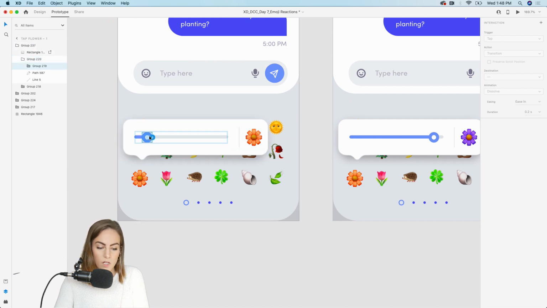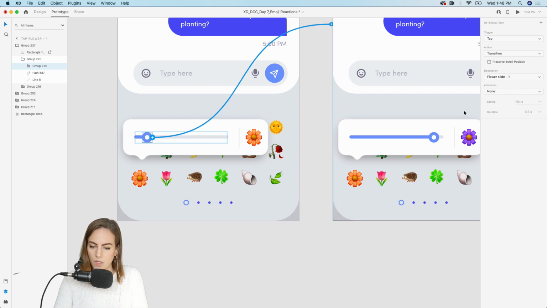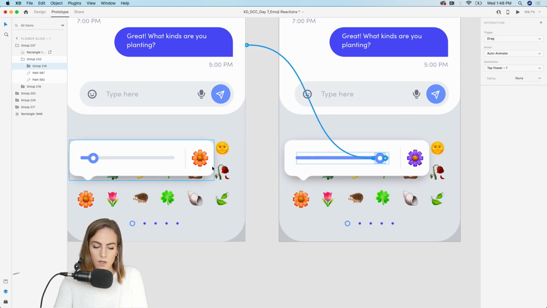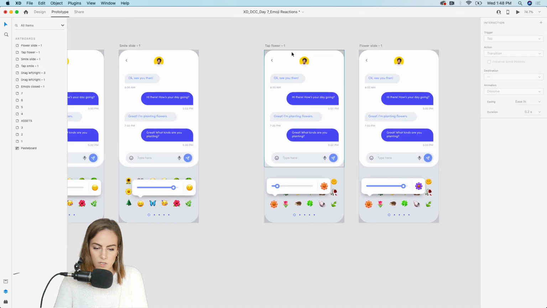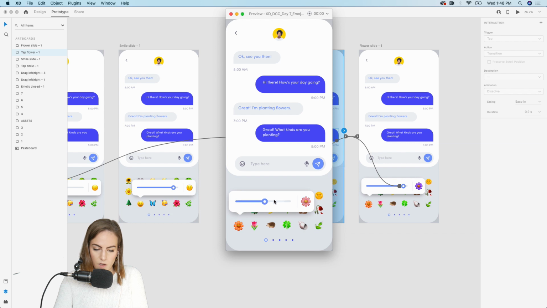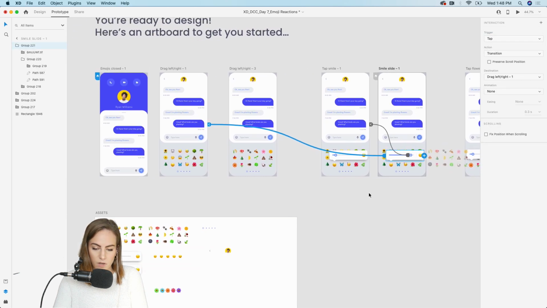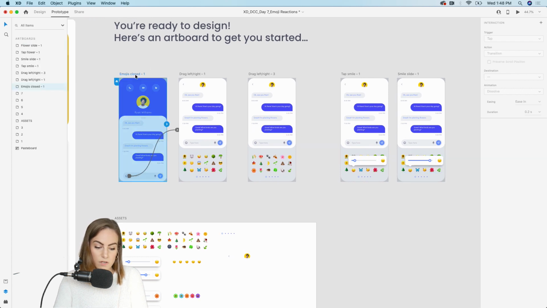So again, click into it, so you're selecting the circle, drag that over, and we are going to use a drag trigger since we're dragging the slider, and vice versa. When we're going back, we want to be able to drag that and auto animate that as well. Great. So let's preview this and make sure that works. Drag, drag, woohoo. Okay, and now let's make sure we have a way to get back. If we tap this, we'll go back to the original emoji page. Okay, that looks great.